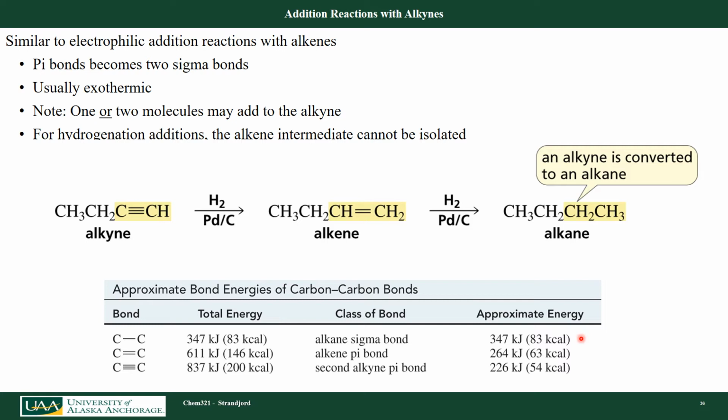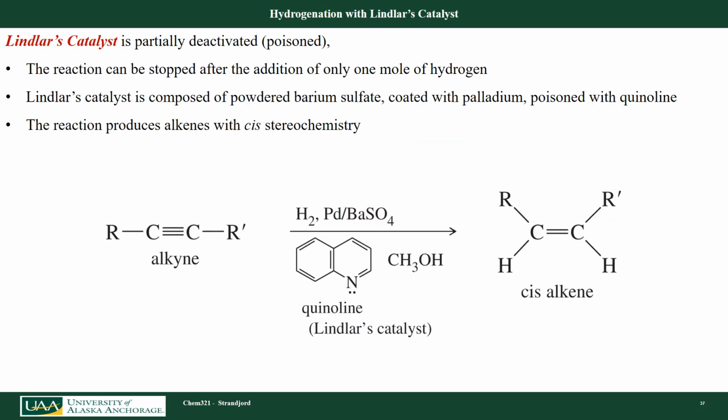It's energetically favorable to go all the way from the alkyne to the alkane. Sometimes we'd like to stop at the alkene, so we need some way of doing that chemistry. There's been some very sophisticated work done with catalysts where they take this palladium on carbon and poison it, make it not as good a catalyst, so I can stop the reaction before I add to the pi bond.